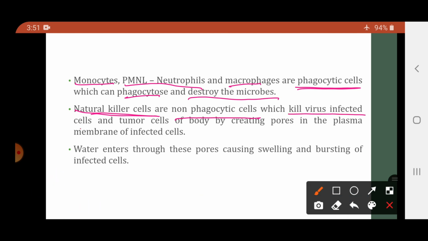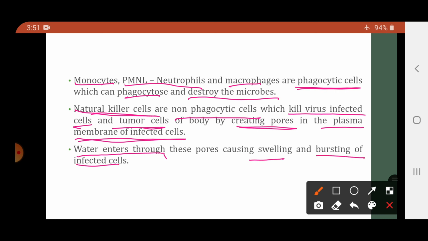So they kill the virus infected cells and tumor cells of the body by creating the pores in the plasma membrane of the infected cell. ये क्या करते हैं? कौन से सेल? नेचुरल किलर सेल्स. ये क्या करते हैं? जो इन्फेक्टेड सेल्स है, वायरल इन्फेक्टेड सेल्स एंड ट्यूमर सेल्स, उसमें वो क्या करेंगे? पोर्स बना देंगे. Now by this pores what will happen? Water will enter which causes the swelling and bursting of the infected cells.